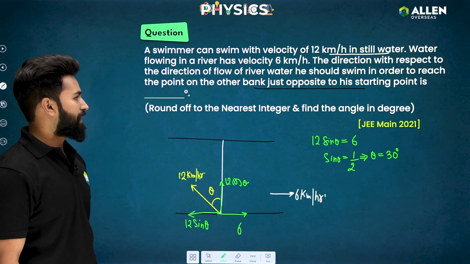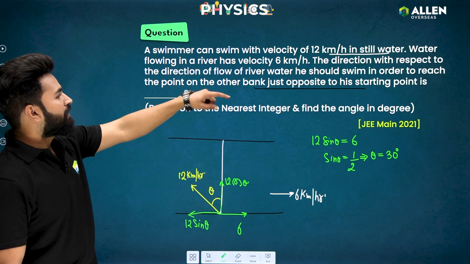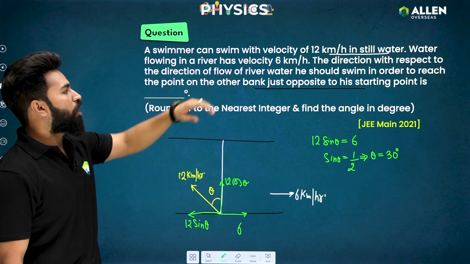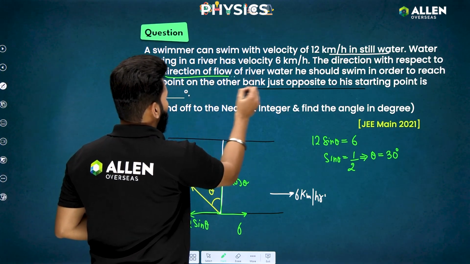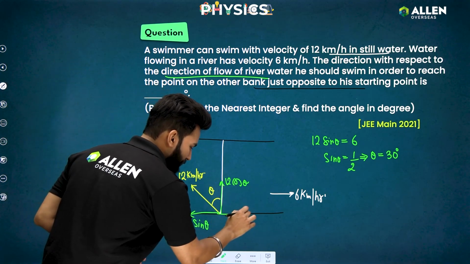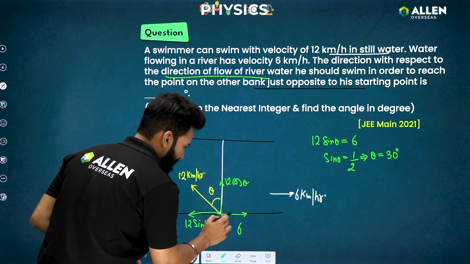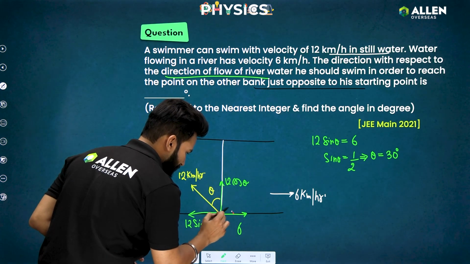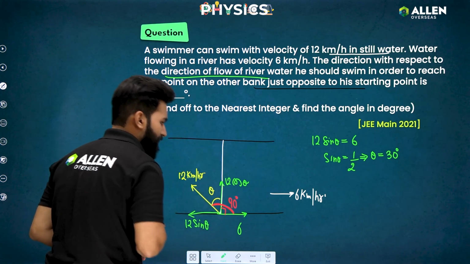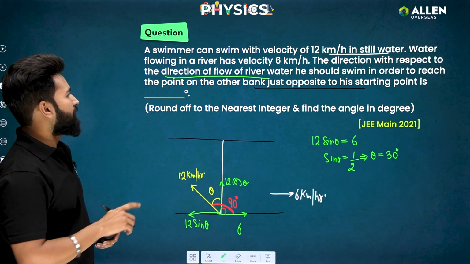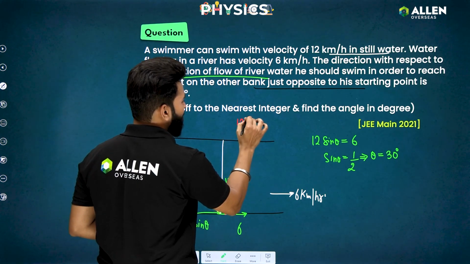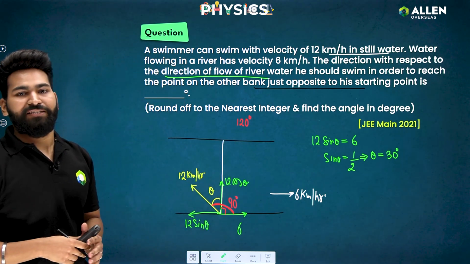Okay, so I got this value, 30 degrees. What is it asking? The direction with respect to the direction of flow of river. I have to give the direction with respect to the flow of river. So this is the flow of river. If I see the direction from this, this will be the angle. So this is 90 degrees and this is 30 degrees. So the direction with respect to the flow of river water will be 120 degrees. That's the answer to this question.